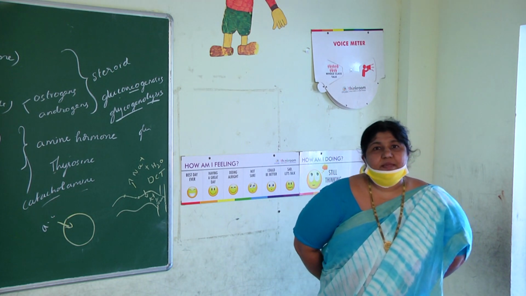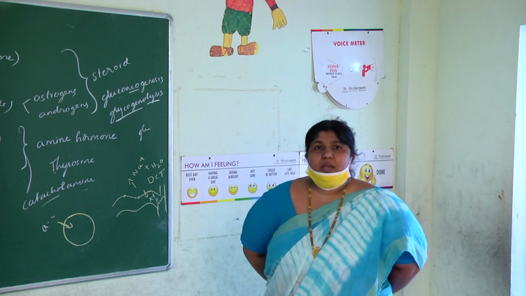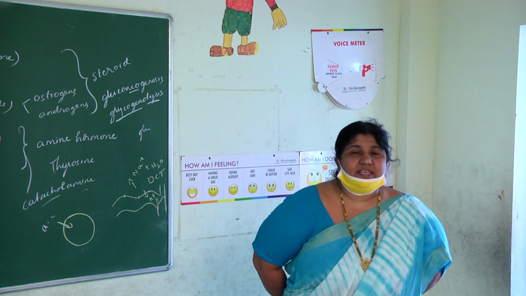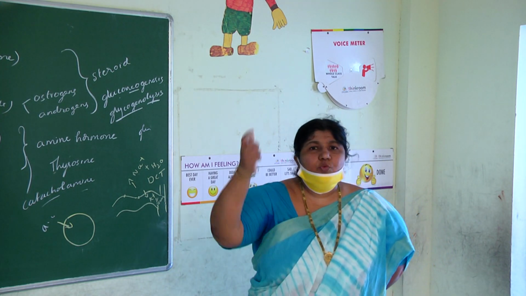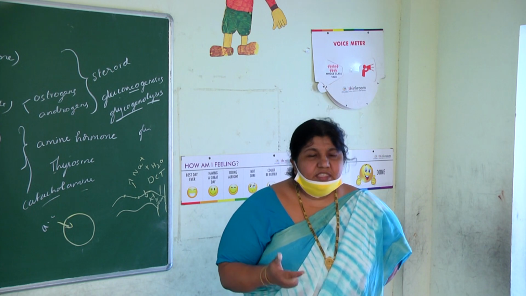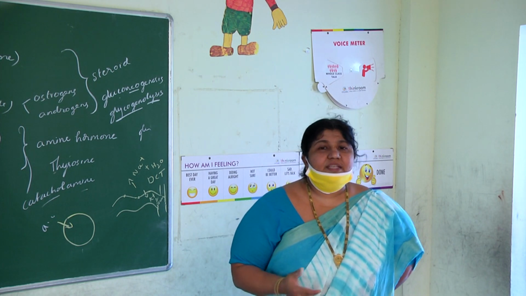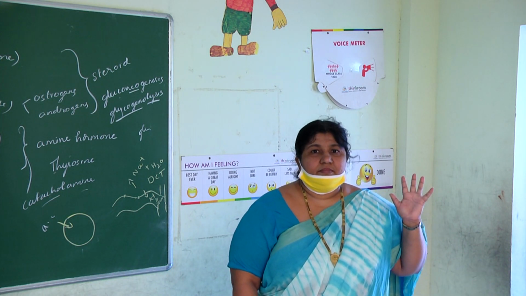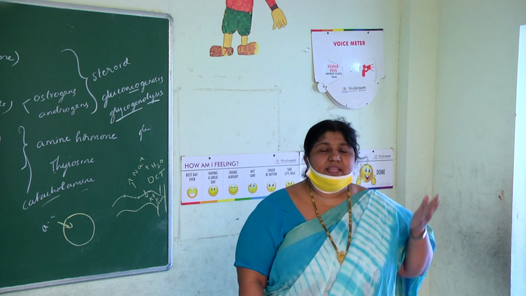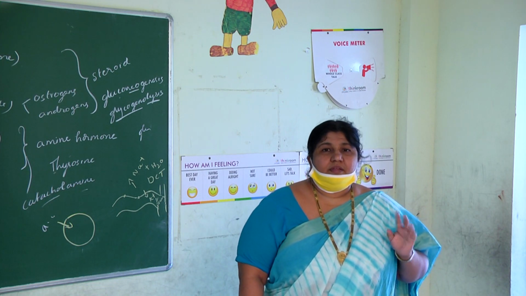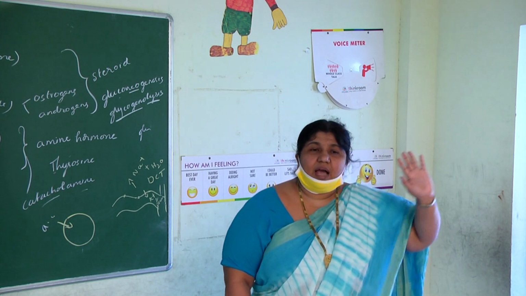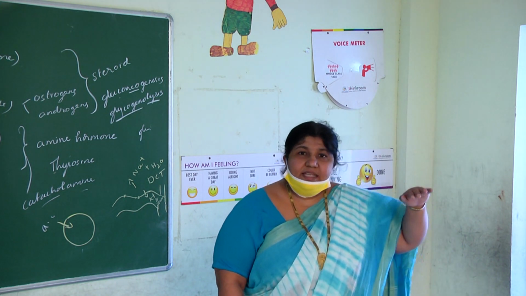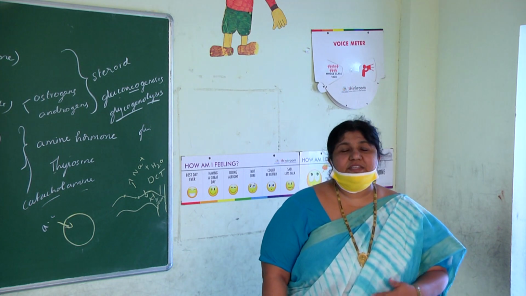Because it suppresses the immune activity, cortisol is anti-allergic. How beautifully NCERT has given it, see children. Allergy is a hyperimmune activity. When the immune system overreacts, doing excess work, then we get allergy. So if we take cortisol, cortisol inhibits immune system action. That means it suppresses the immune system, thereby allergy will be reduced.